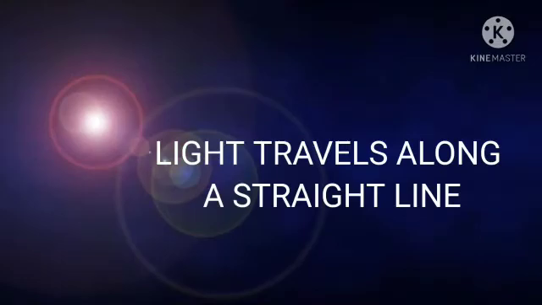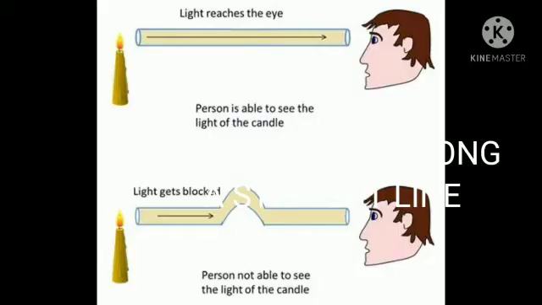In all these, you might have seen that the light is traveling as a straight beam. Light travels along a straight line. For that, let me do an activity. In this, the child looked at a lighted candle first through a straight pipe and then through a bent pipe.